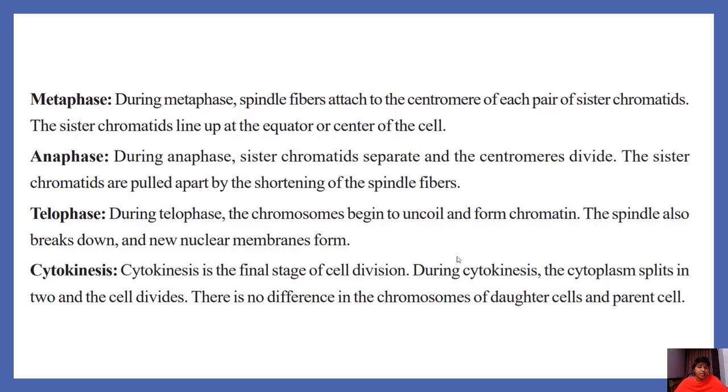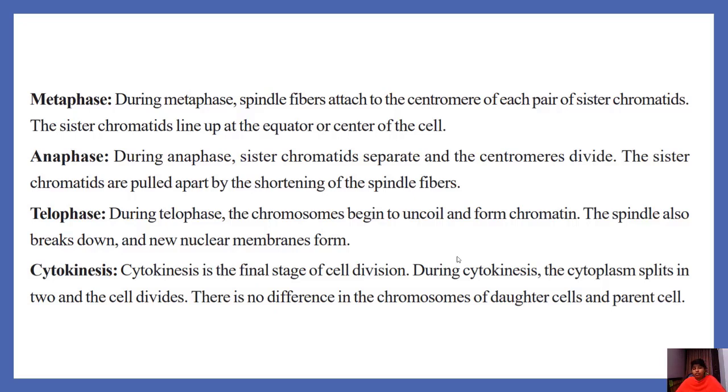Anaphase. During anaphase, sister chromatids separate and the centromeres divide. The sister chromatids are pulled apart by the shortening of the spindle fibers. Next phase, telophase. During telophase, the chromosomes begin to uncoil and form chromatin. The spindle also breaks down and a new nuclear membrane forms. After telophase, cytokinesis occurs. Until now, division took place in the nucleus. Now division takes place in the cytoplasm, in cytokinesis. This is the final stage of cell division. During cytokinesis, the cytoplasm splits into two and the cell divides.